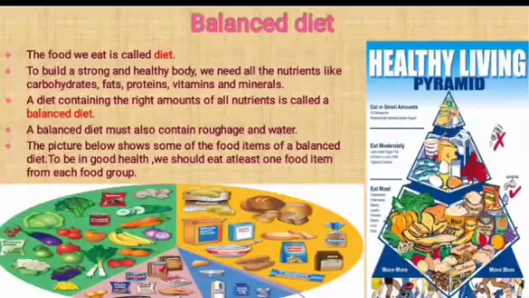A balanced diet must also contain roughage and water. We know that roughage helps to remove the waste materials from our body and water helps in digestion. So, our diet should also have roughage and water. Look at the picture. It shows some of the food items of a balanced diet. To be in good health, we should eat at least one food item from each food group.